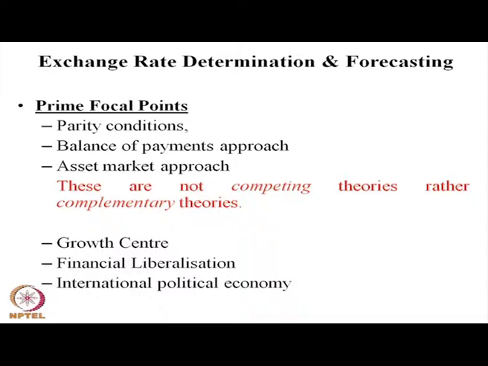The balance of payment is the starting point of demand and supply side. In the current account side, that is export, import, invisible inflow, outflow, that determines the current account deficit or current account surplus, along with the long run inflow outflow, particularly capital inflow, gold import, gold export, FDI, FII.